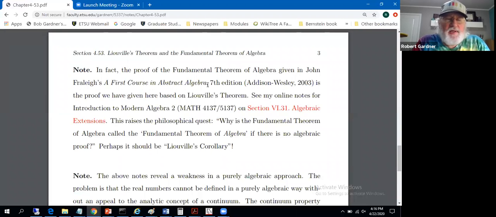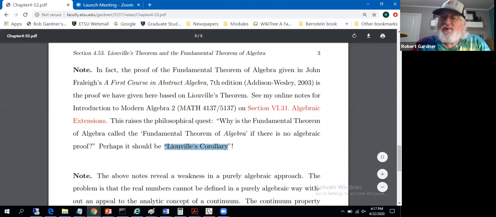Love Fraleigh's linear algebra book as well. These books are dated, the linear algebra book from the 1990s. This abstract algebra book's 2003. But in there, they'll go through and give a proof of the fundamental theorem of algebra using Liouville's theorem.